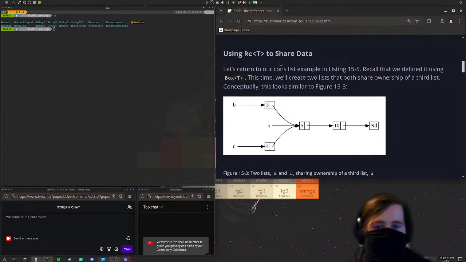Using Rc to share data. Right, so does this only work for immutable references, like in the TV scenario? Could I change the channel? Alright, let's return to our cons list example in listing 15-5. Recall that we defined it using Box of a generic type. This time we'll create two lists that both share ownership of a third list. Conceptually, this looks similar to figure 15-3.